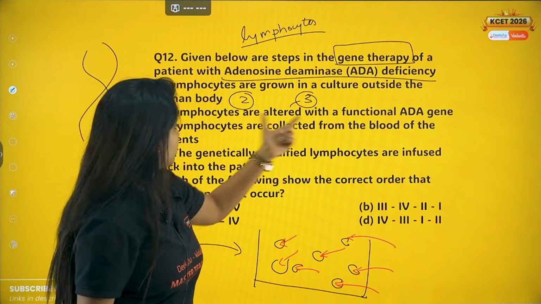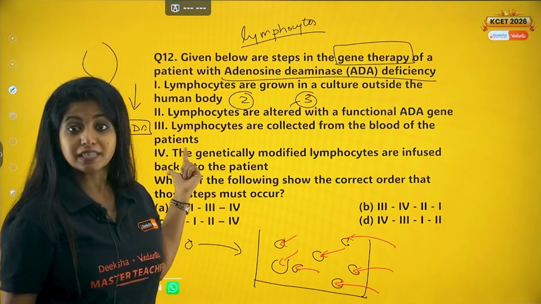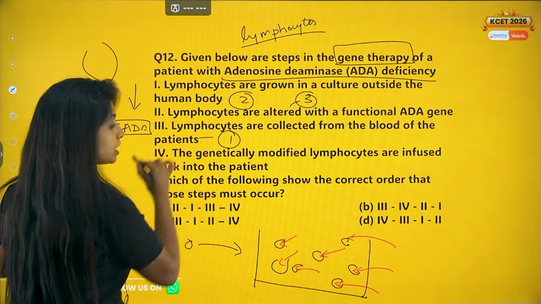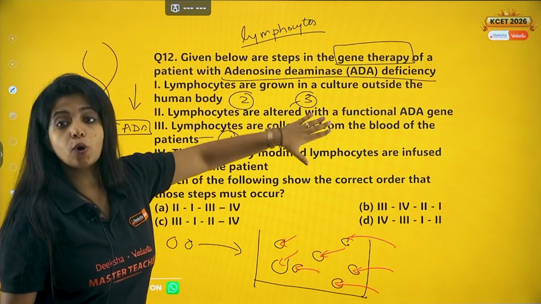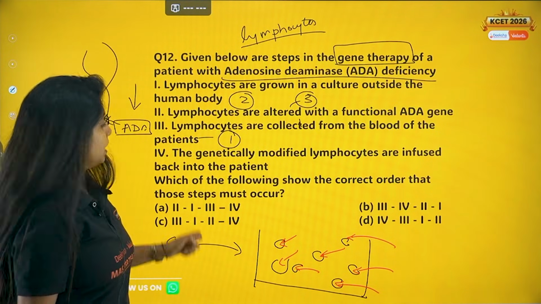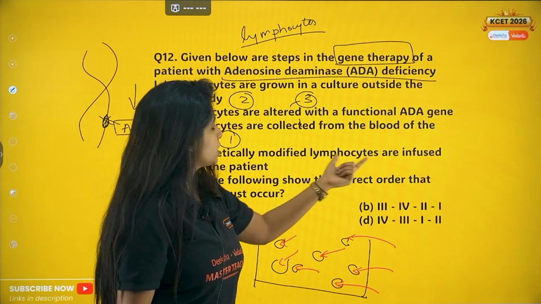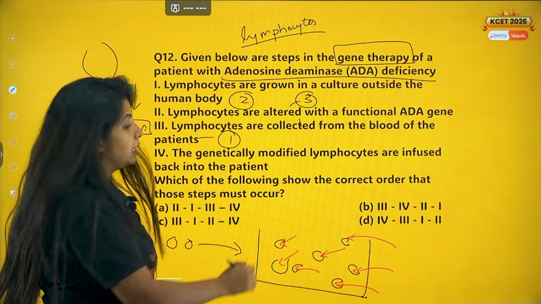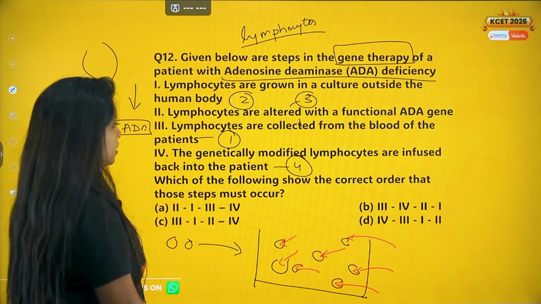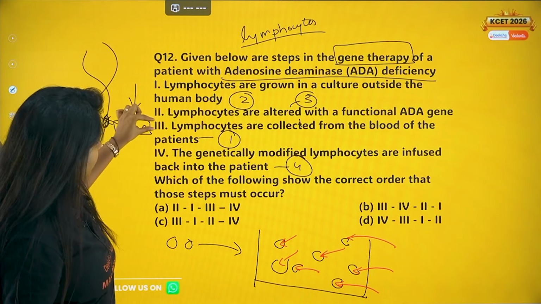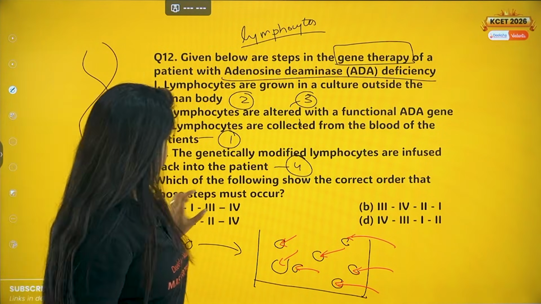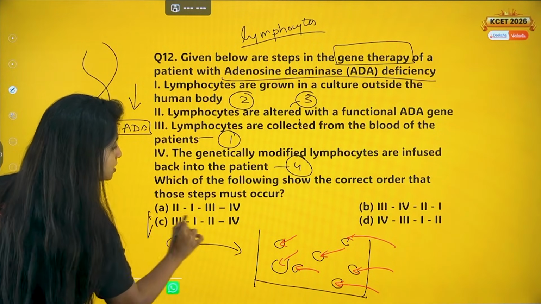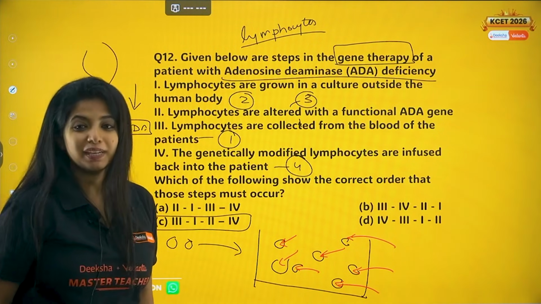Lymphocytes are collected from the blood of the patients. First thing is this only, I have to collect the lymphocytes from the blood, then basically I'll grow them in a culture medium, then basically I'll alter them with what? The functional ADA gene. Now, the genetically modified lymphocytes are infused back into the patient. This would be the fourth one. So your answer for this question would be 3, then 1, then 2, then 4. Your answer is C.